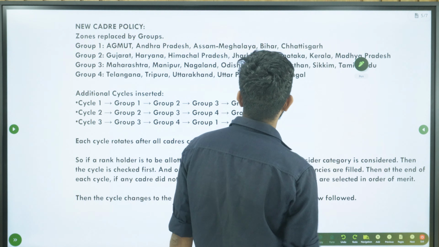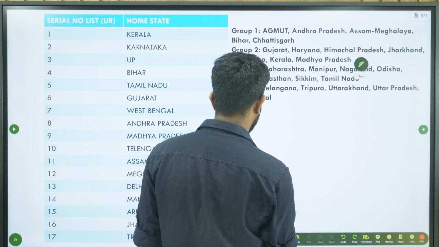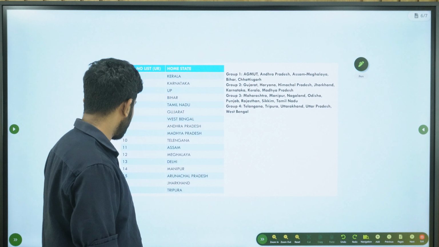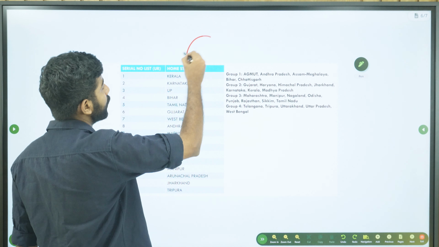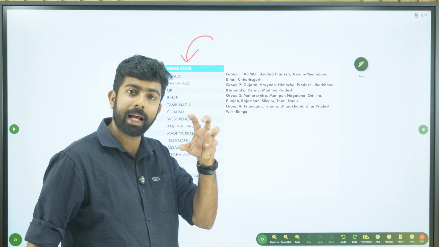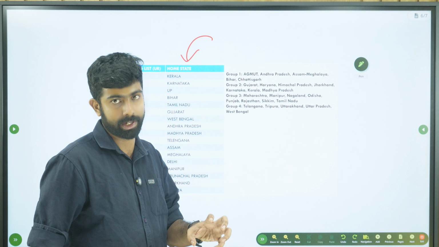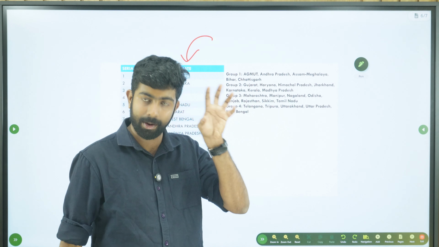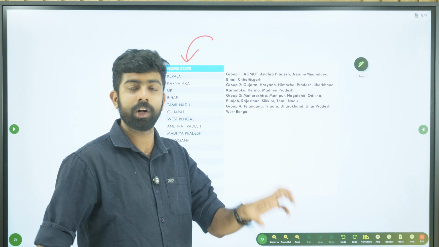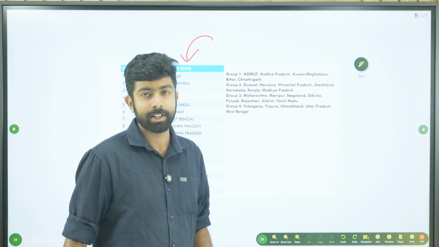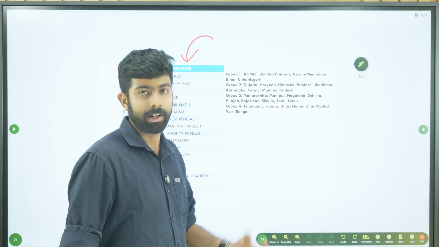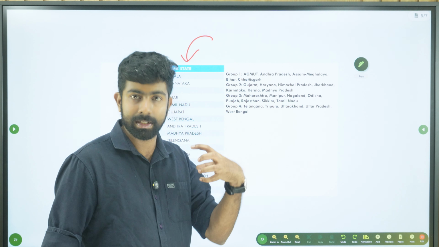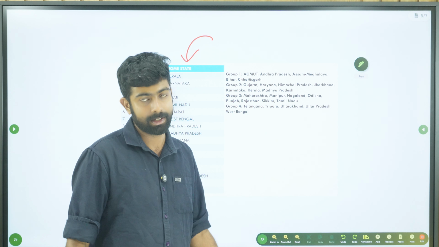Okay, now what happens is, UPSC will ask you to mention whether you are expressly willing to work in the home state. That is the key point you have to remember. You have to clearly mention if you are willing to work in your home state. Then only you will be considered an insider. So the idea is insider and outsider is clear, right? If you are from a particular home state and you are applying for the vacancy inside that state, you will be considered for the insider vacancy of that state.